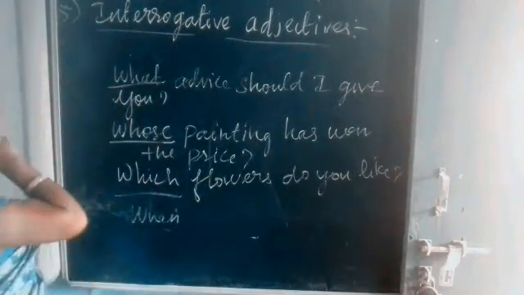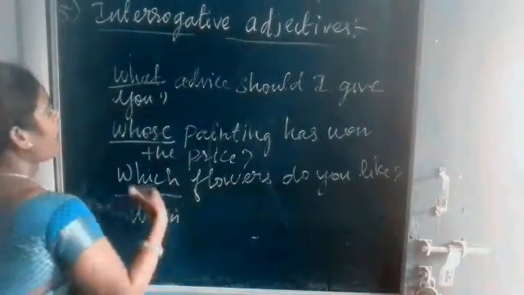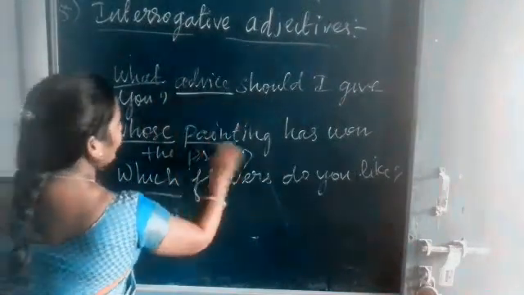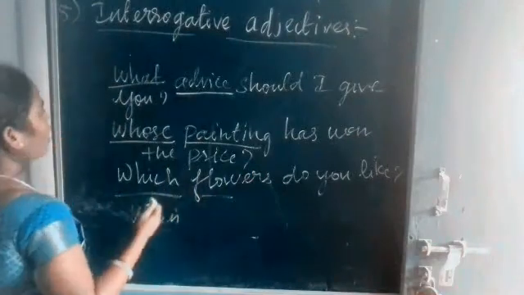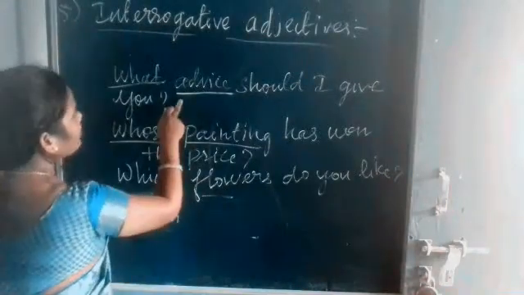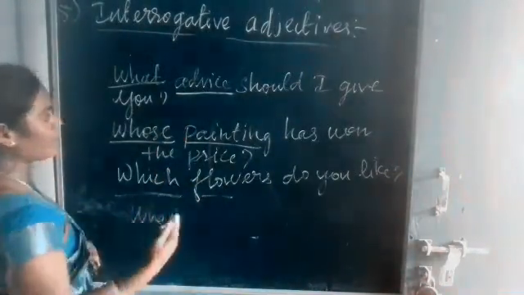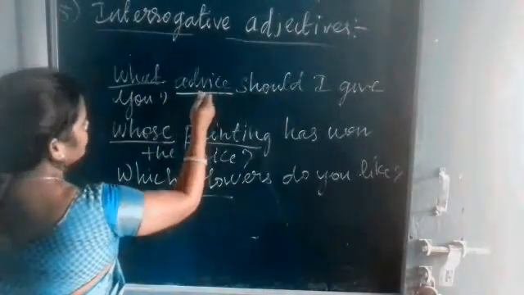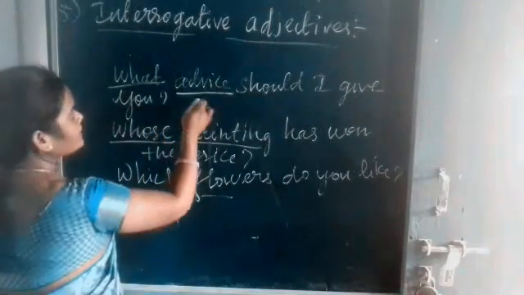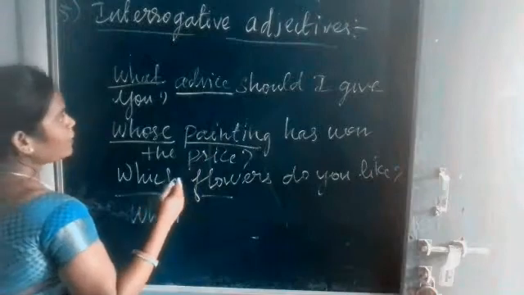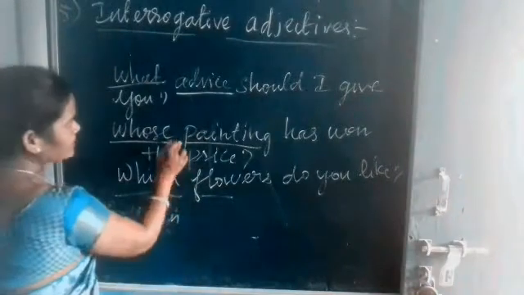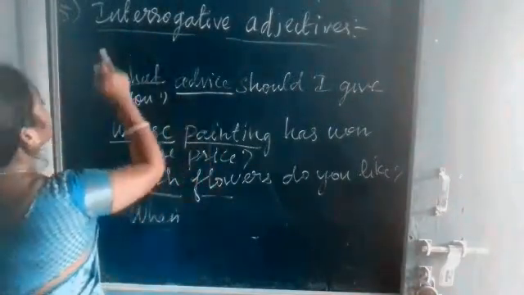Okay, so interrogative adjective means we can use a noun after the question word. What, after what is coming here? Advice, painting, flowers, those words are nouns. We have to use a noun after the question word. You may think, ma'am, advice and painting are verbs. I know that, but in this sentence advice and painting refer to nouns. Advice and painting can be used either as a noun or a verb, but in this sentence they are nouns.